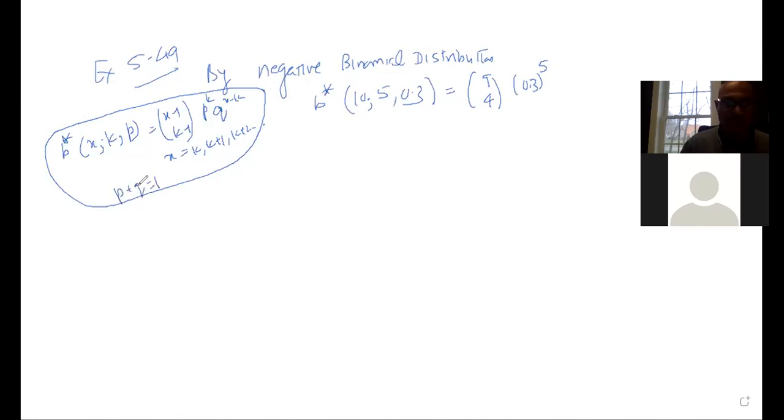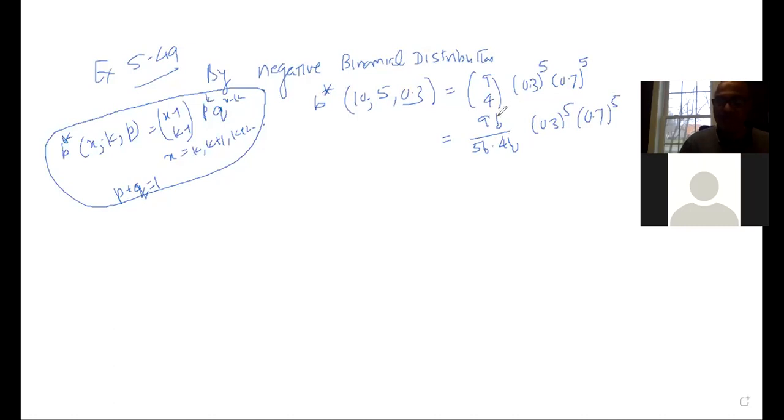So 1 minus 0.3 is 0.7, and 0.7 to the power x minus k, or 10 minus 5, is 5. And 9 choose 4 is 9 factorial over 5 factorial times 4 factorial, times 0.3 to the power 5 and 0.7 to the power 5.